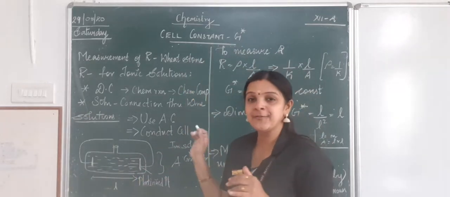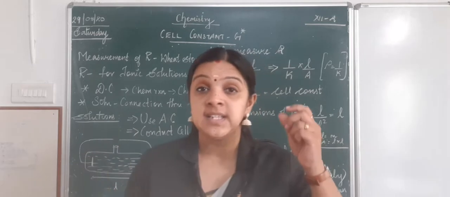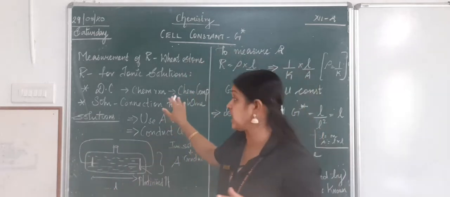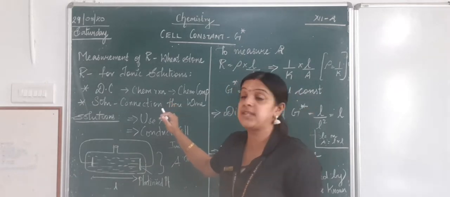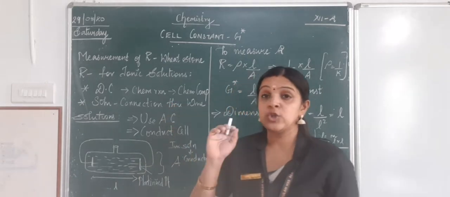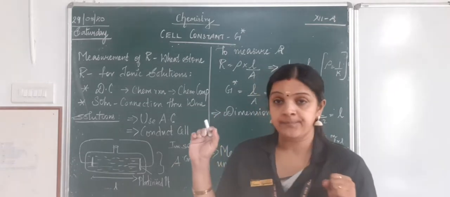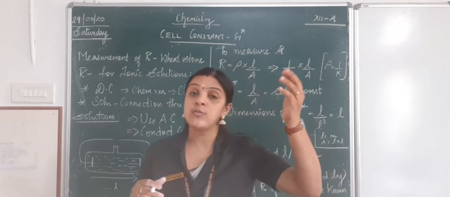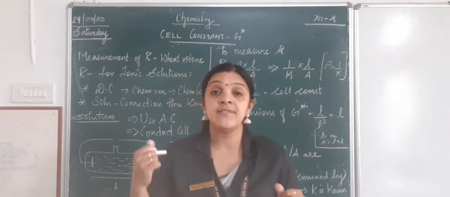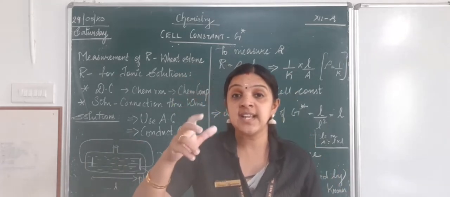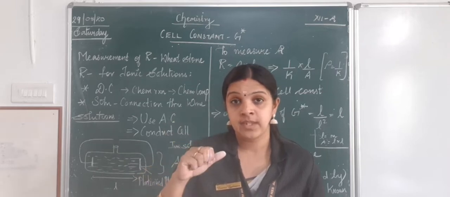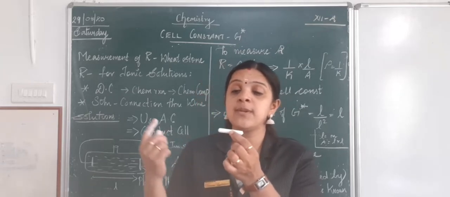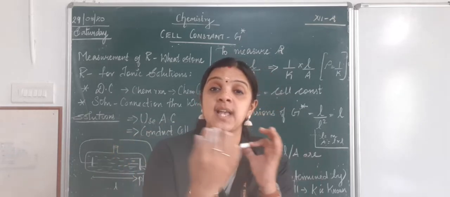Now, what is the solution for this? I mean, what things should we consider to overcome these problems? First one is use of an alternating current. We know direct current passes through only one direction. But here, when we use an alternating current, the reaction will start fluctuating. What do you mean by fluctuation? We know when we use a direct current, there will be only one direction in which the reaction is happening.